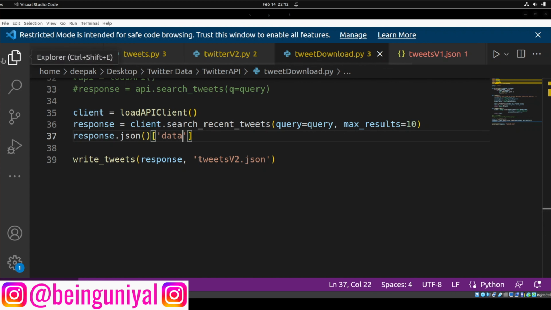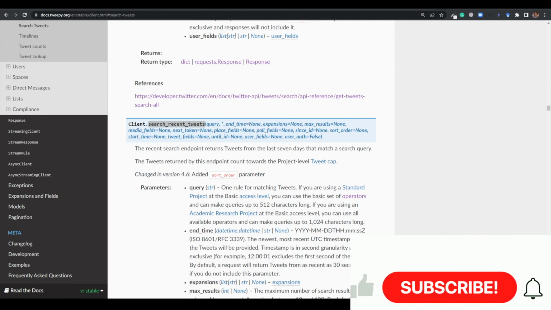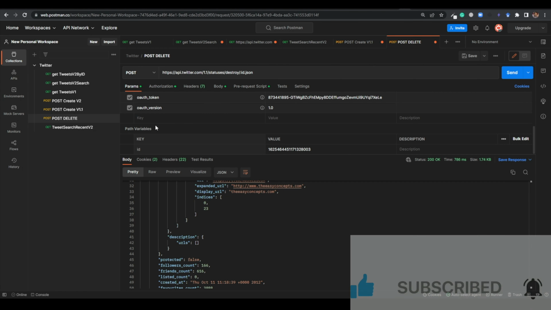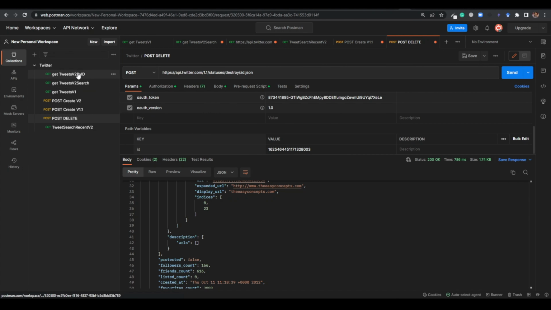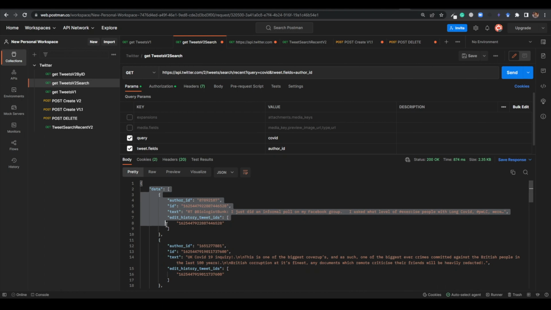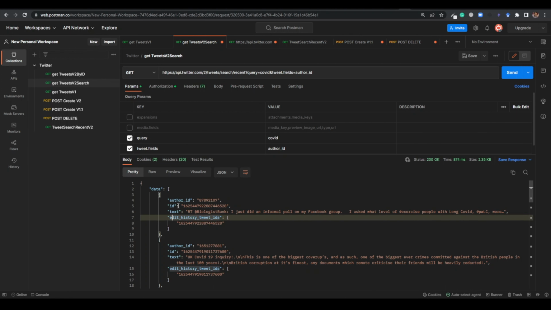How I understand it is that this is going to be the response. So let me show you here, or maybe in this v2 I have shown somewhere. If you see this v2 search, basically in the response you are getting data, right? And from data you need to get something out of this.